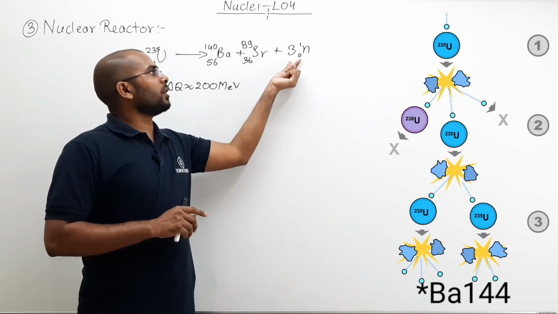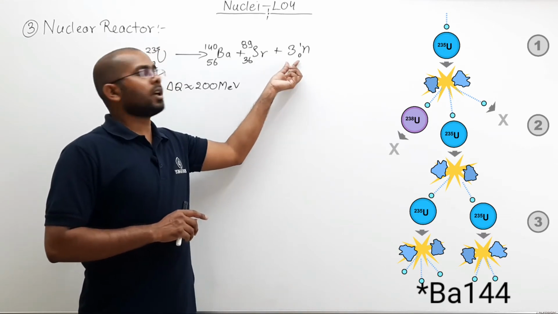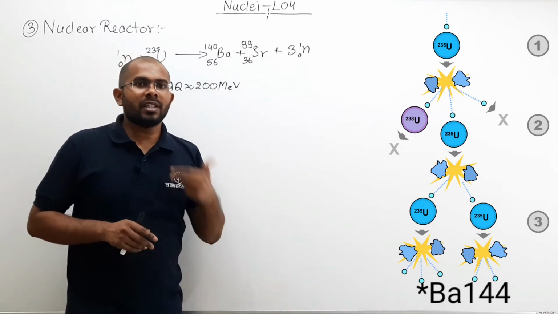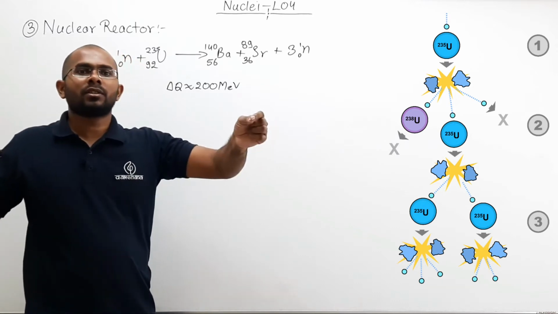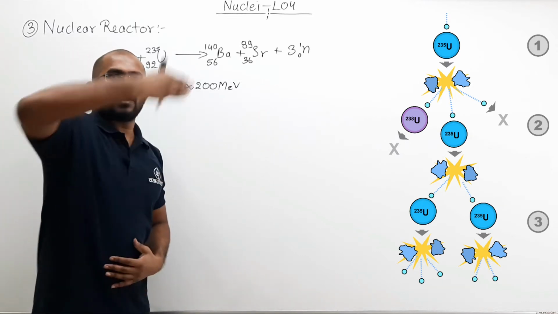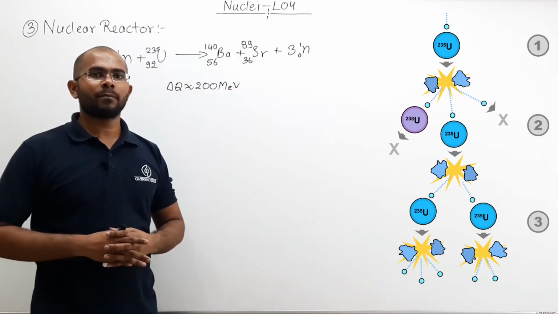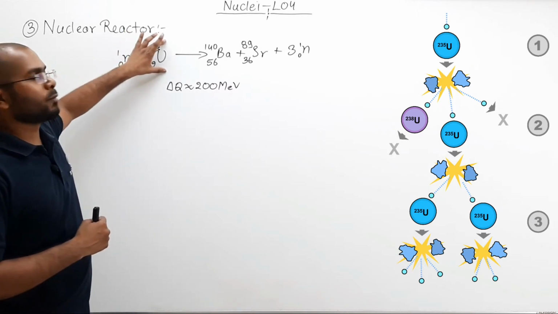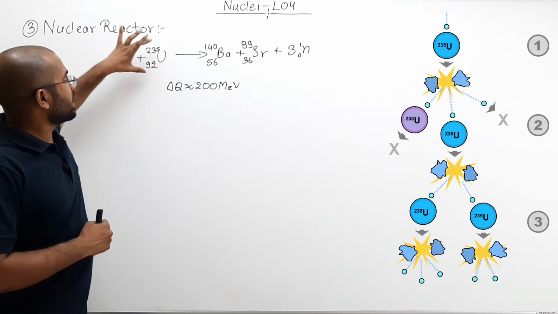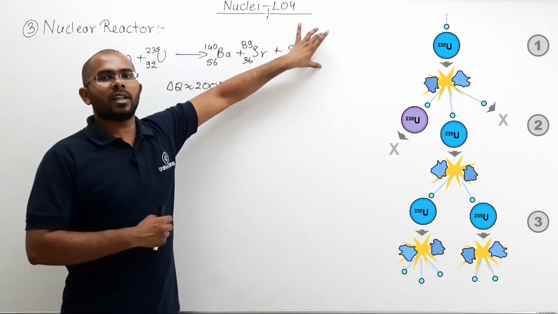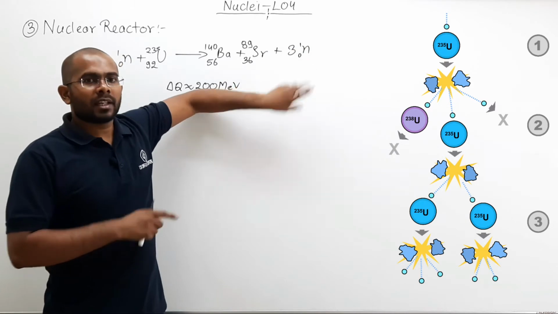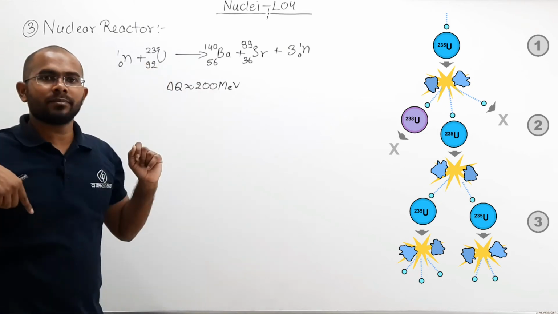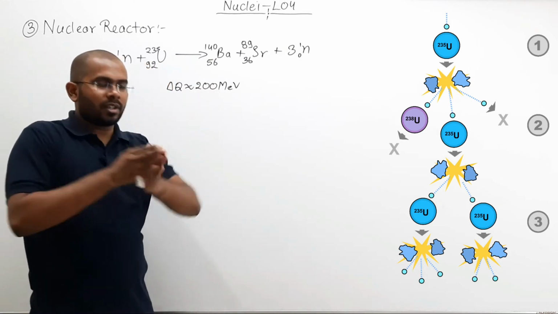These three neutrons which are released due to the first reaction can further go and initiate 3 more nuclear fissions. Meaning, initially I used one neutron to break apart one uranium-235, and due to this fission 3 more neutrons are released. Now these 3 neutrons can further break 3 more uranium-235 nuclei, and because of those, 3 more will be released.